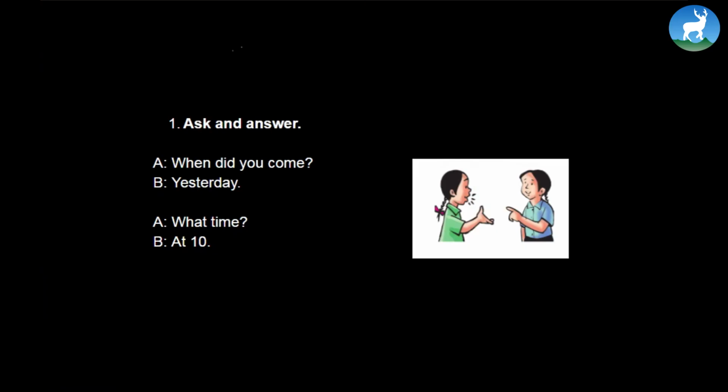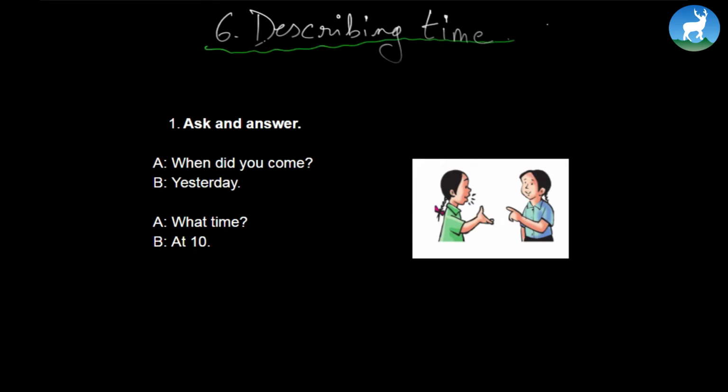So let's begin this chapter, Describing Time. How do we describe time? How do we talk about time? This chapter is all about words or phrases or sentences which we use to describe time. So let's begin with this ask and answer exercise. Let's read it aloud.